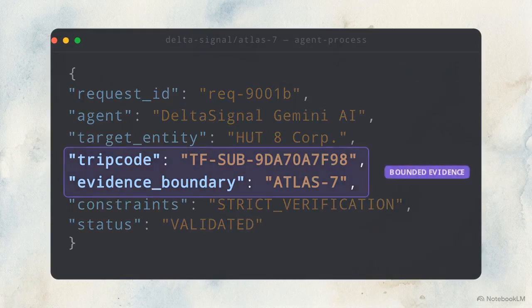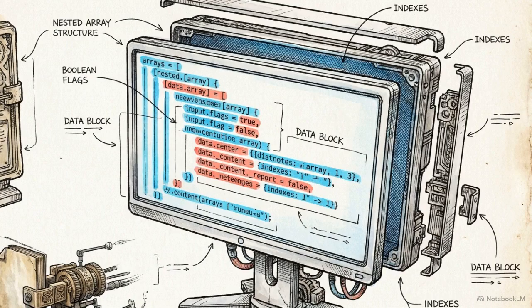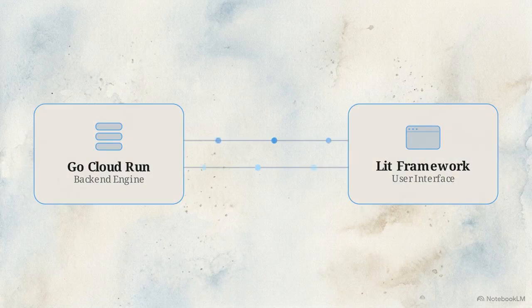In this generated payload, the highlighted boundary fields ensure execution fidelity. Reliable agentic memory is defined by the structural constraints of its output. This diagram maps the deployed Go Cloud Run and Lit architecture. The interface exposes live, protected API routes.